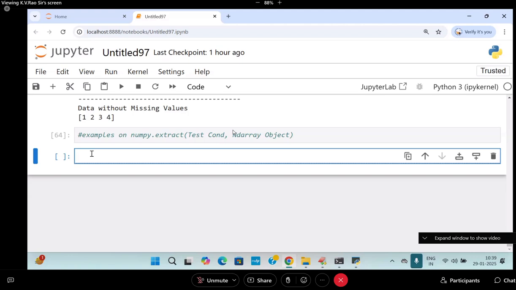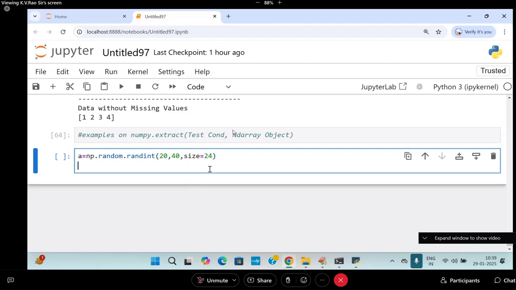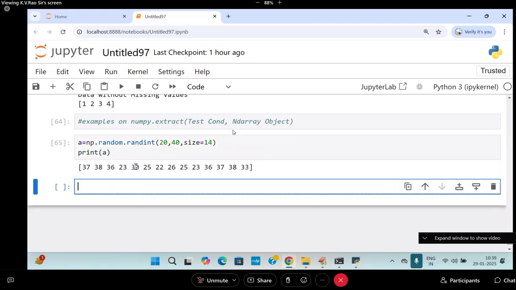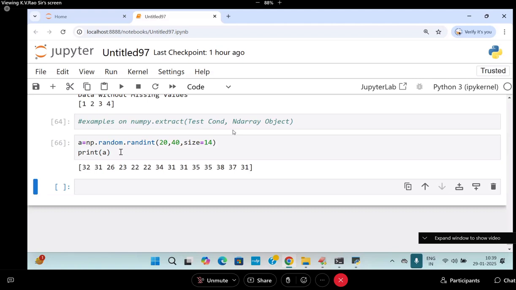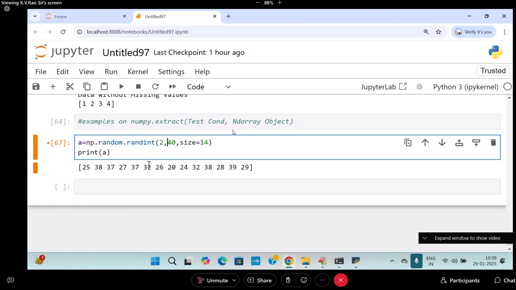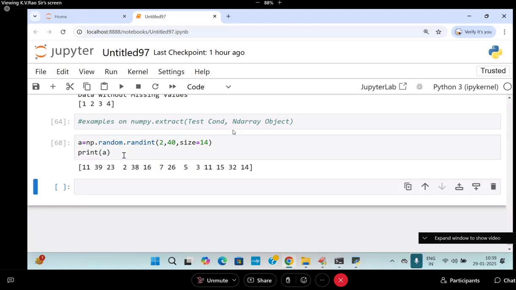a is equal to np dot random dot randint, I'm going to take 20 comma 40, size is equal to something like 24. So print of a, instead of 24 I'll say 14 values. So I'm writing a. These are my values, or not? If I run once again, different values will be coming. If you want, you can take a wider span like this.